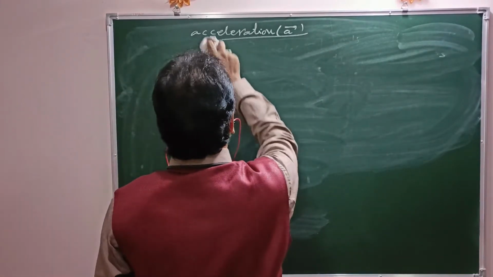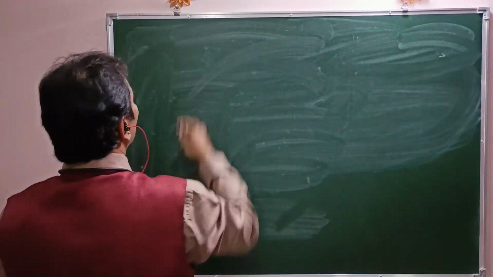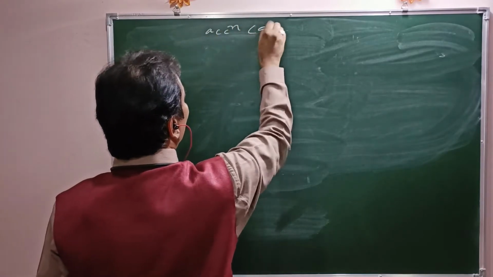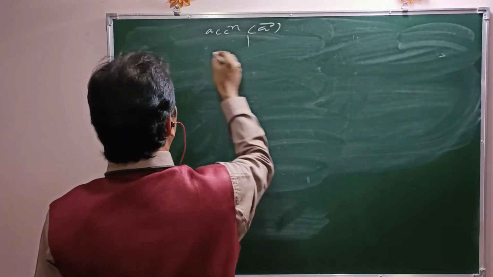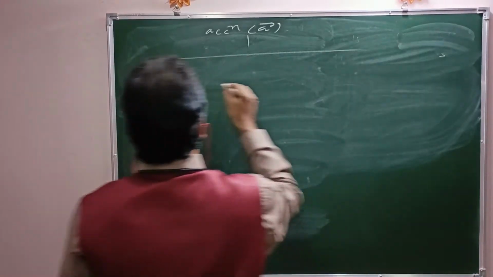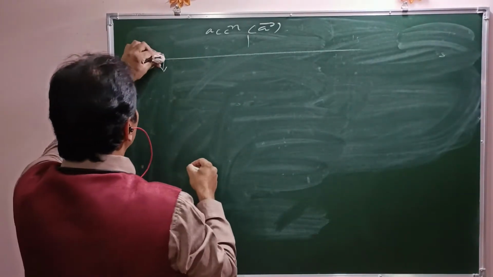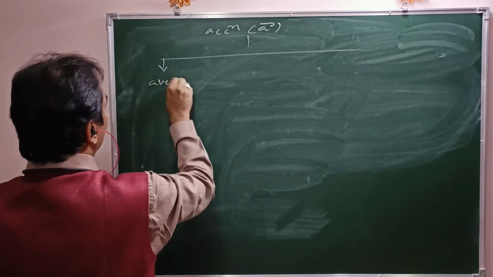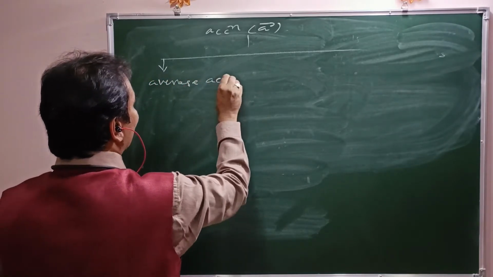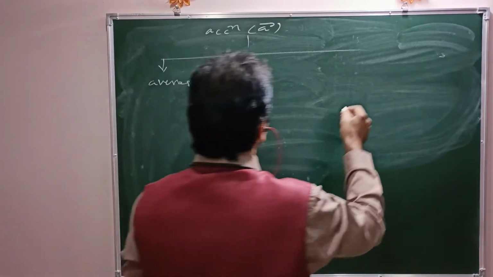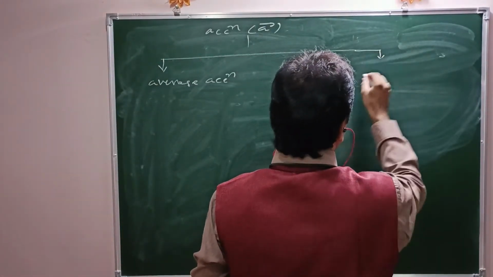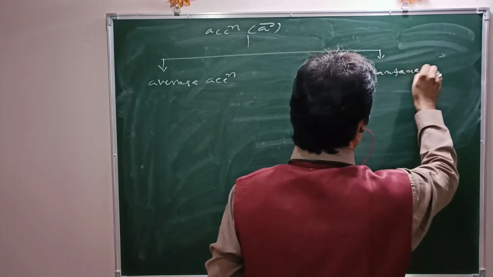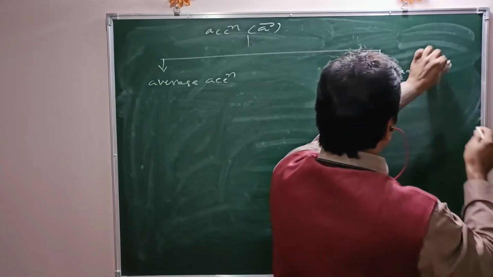Okay. Now acceleration is divided into two categories. Basically, that is average acceleration and the second one is instantaneous acceleration.